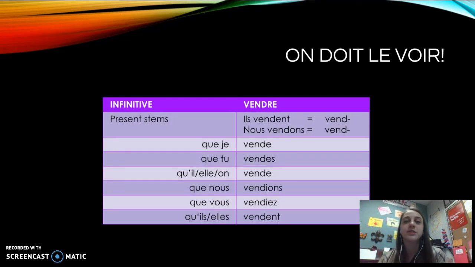Et vendre, our regular RE verbs. Our stems are the same, vend and vend, but then we add our endings. So que je vende, que tu vendes, qu'il vende, que nous vendions, que vous vendiez, qu'ils vendent. Et voilà!